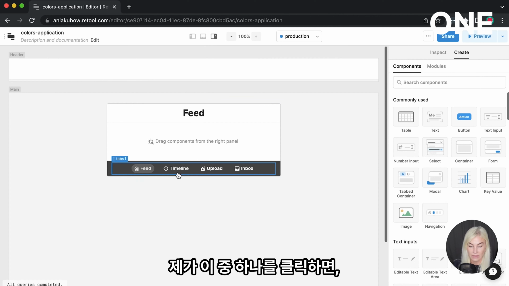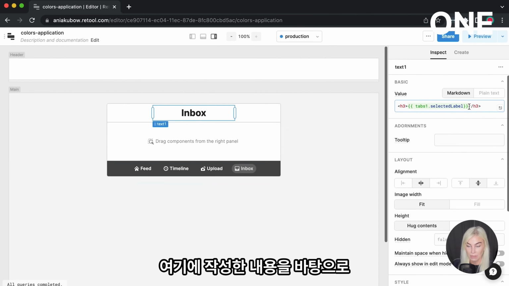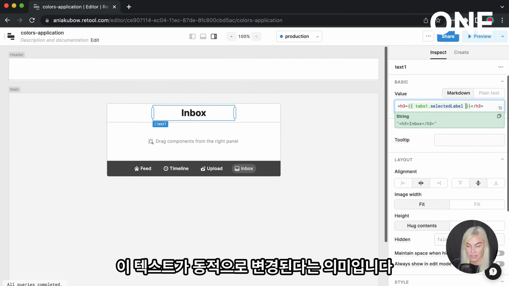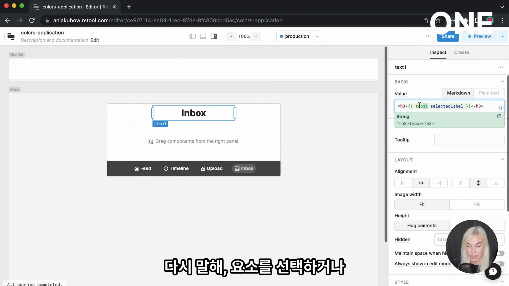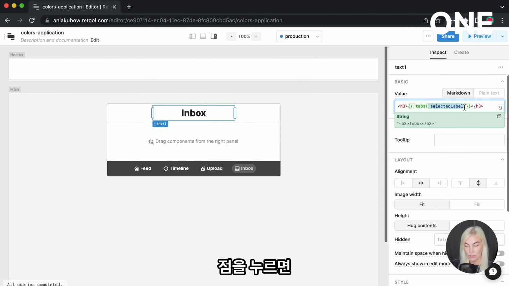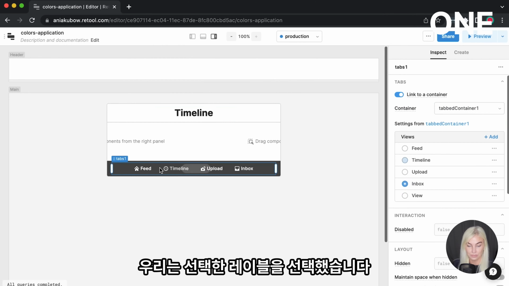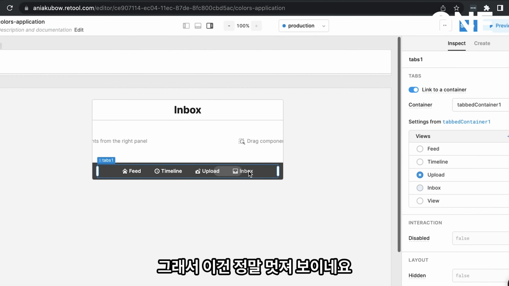So this just means if I click on one of these, this text will change dynamically based off what we have written here. So once again, you just pick out the element or pick out the component. In this case, it was tabs 1. You can hover over it if you need just to get the name. And then a variety of options should show up if you press a dot. And we have just gone for the selected label. So this is looking wonderful.